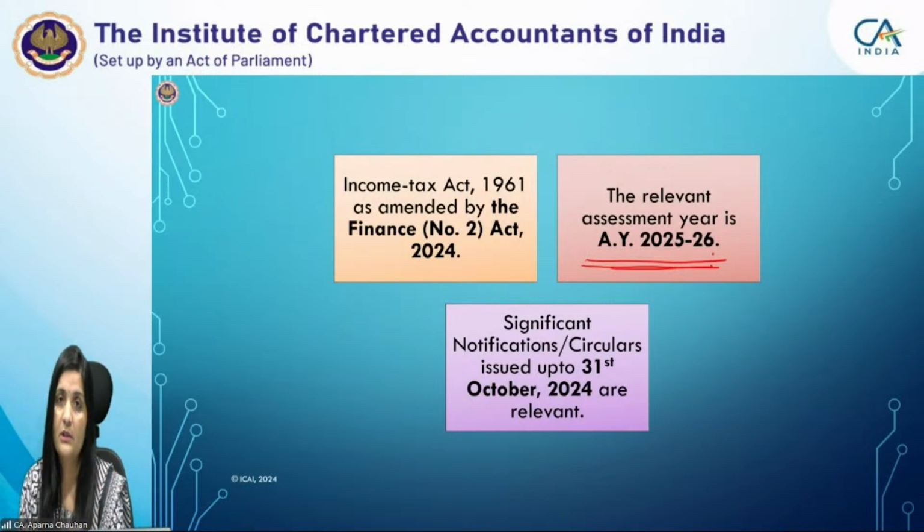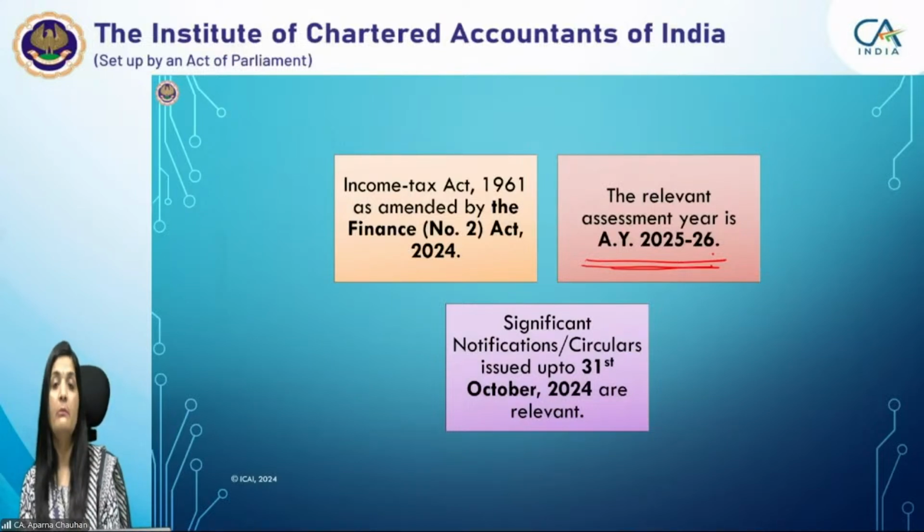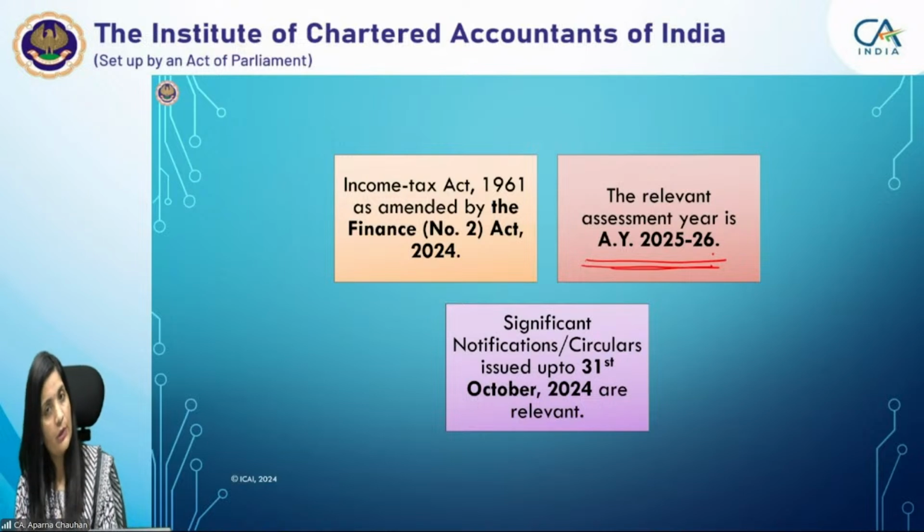So for the students who are going to appear for the May 25 examination, the amendments made by the Finance (No. 2) Act 2024, along with the notifications, circulars, or other legislative amendments that keep coming till 6 months prior to the examination, are again very much relevant for you. So for the May 25 examination, whatever notifications, circulars, or other legislative amendments come up to 31st of October 2024 would be relevant.